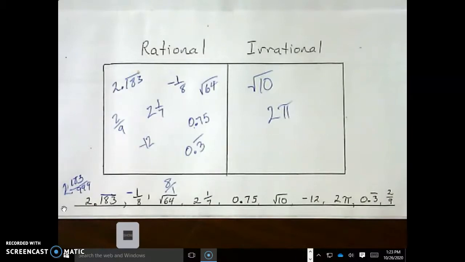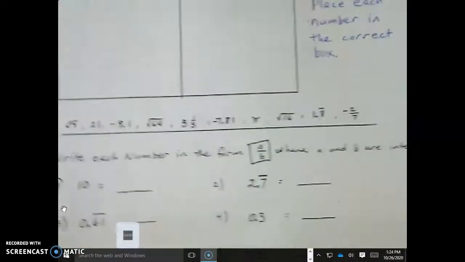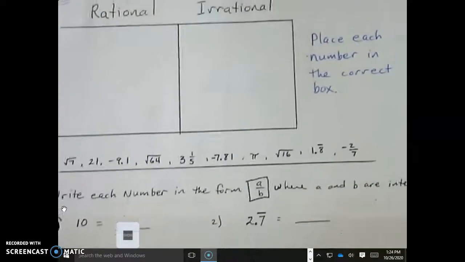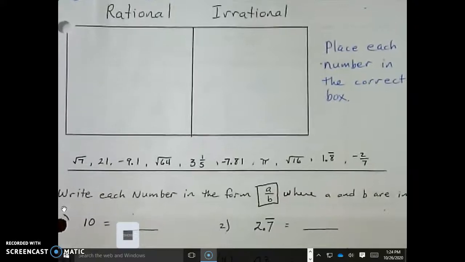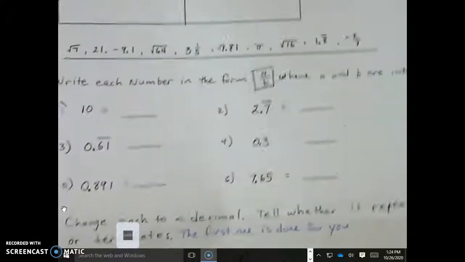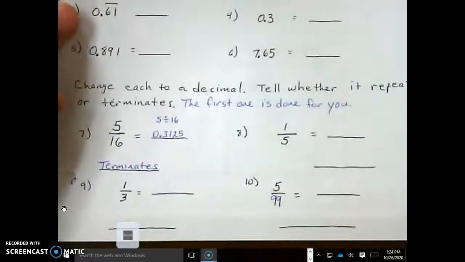Let me show you the assignments. What I just showed you, you will put some numbers in the correct boxes. Some of those numbers look the same. I might have to change them now. Write these in the form a over b. We still want to keep practicing that. And down here, I did one for you.